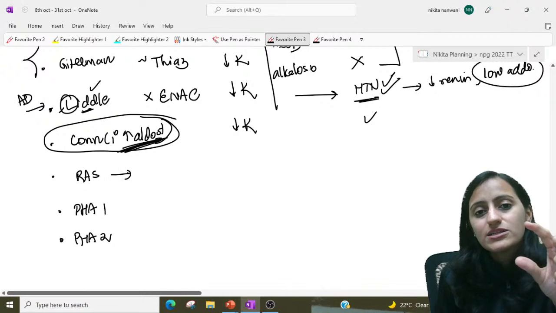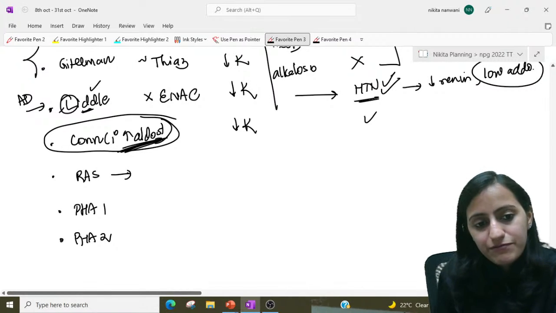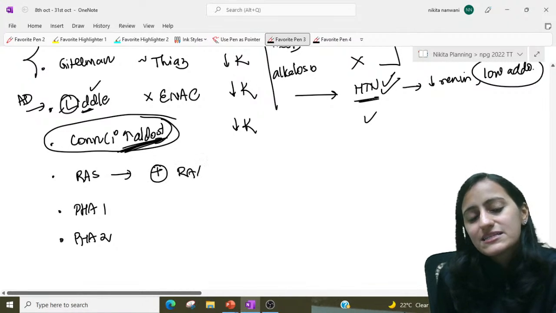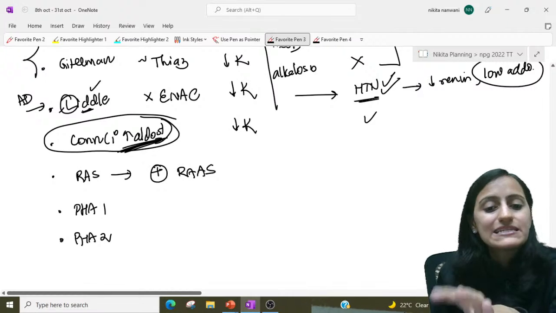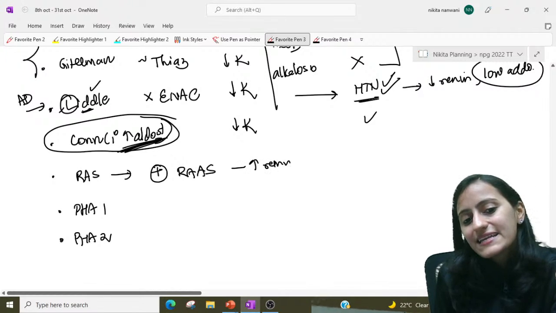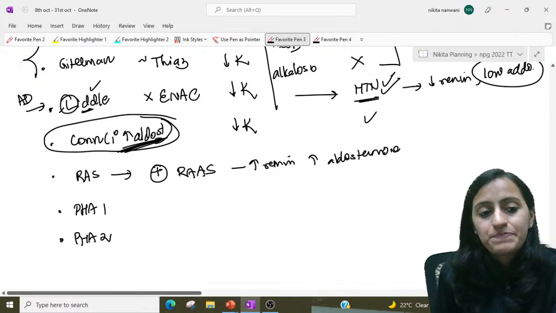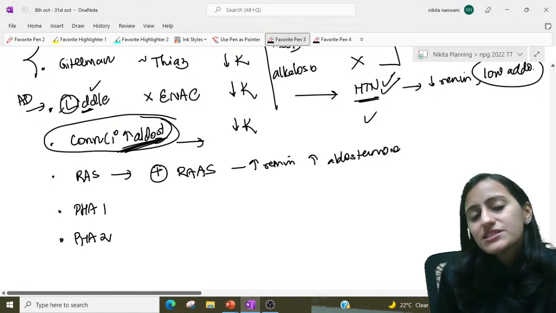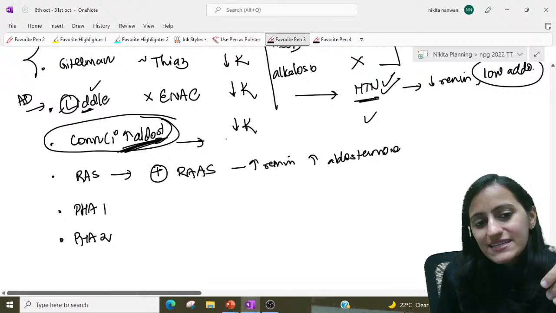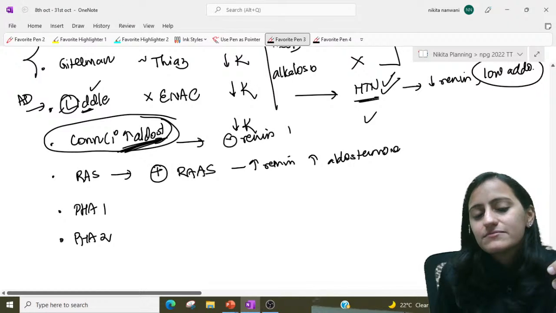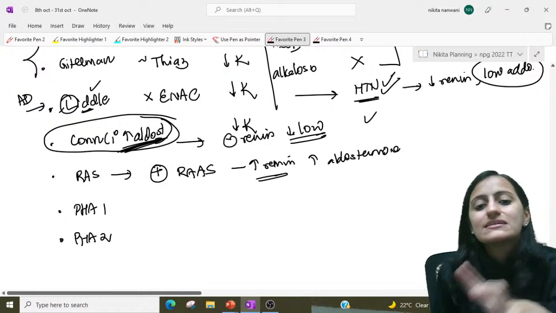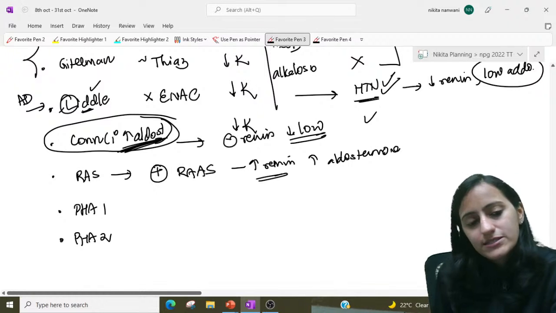Renal artery stenosis, by decreasing the renal blood flow, will stimulate the RAS system. You will have high renin, you will have high aldosterone. Everything will be high. In Conn's, aldosterone is high, but increased aldosterone inhibits the renin. So you will have low renin. That's the difference between renal artery stenosis and Conn's.